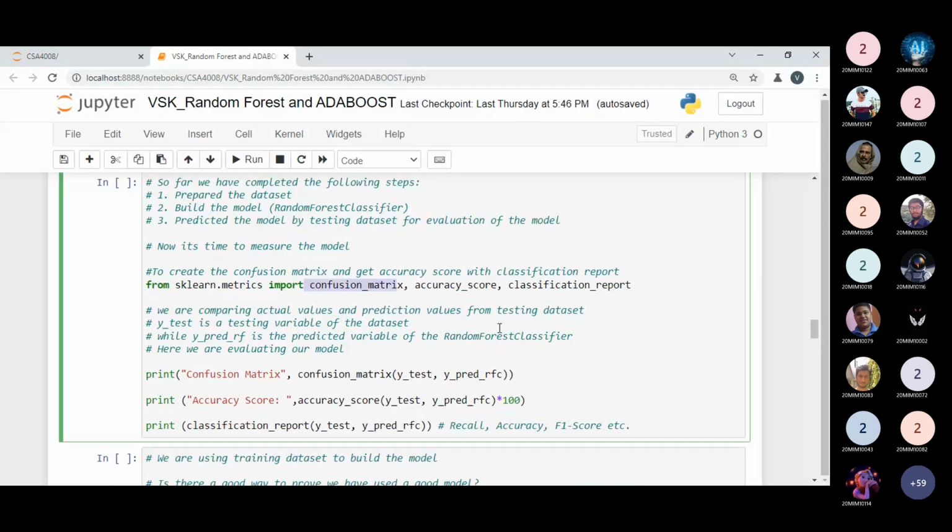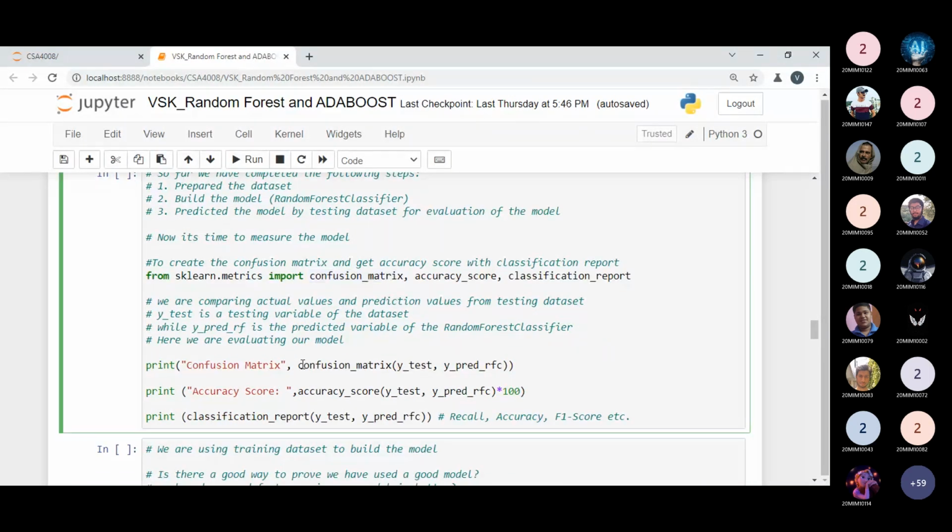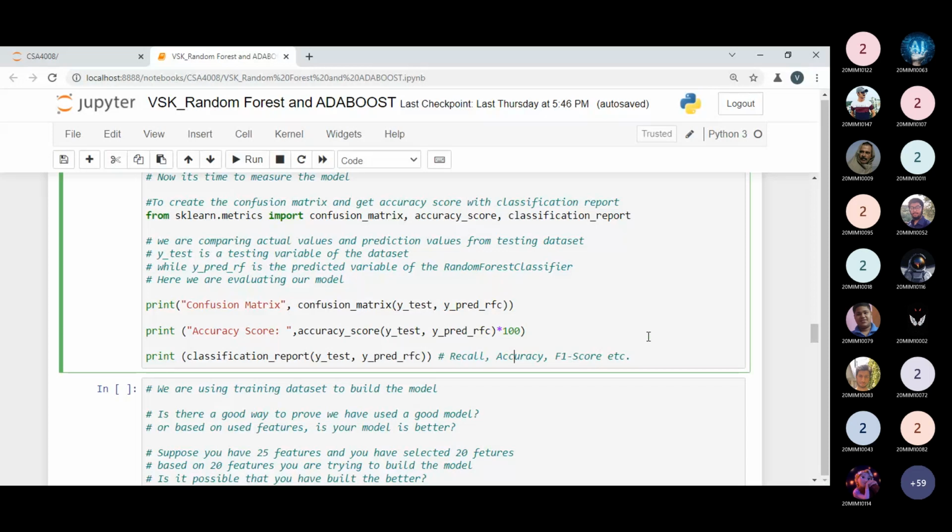So for confusion matrix, I have to pass the two parameters, y test and y prediction. It means actual parameter and predicted parameters. In the accuracy score, I have to pass the same parameters, and in classification report I have to pass the same parameters. But accuracy score will give the values from 0 to 1 only. So to check what would be the accuracy, I'm just multiplying by 100 to determine it out of 100. And classification report will display the recall, precision, F1 score, and other parameters. So we have used this one, that is the classification report.